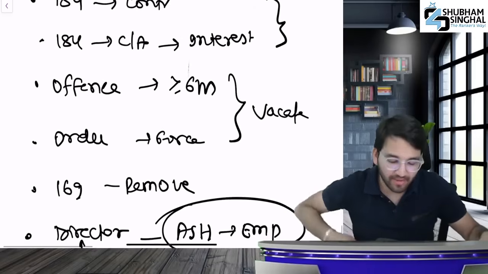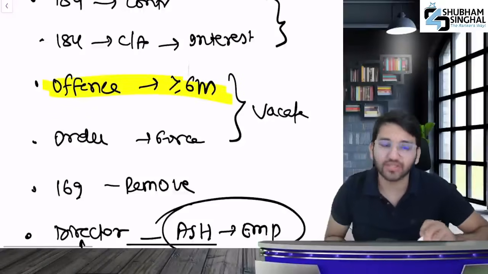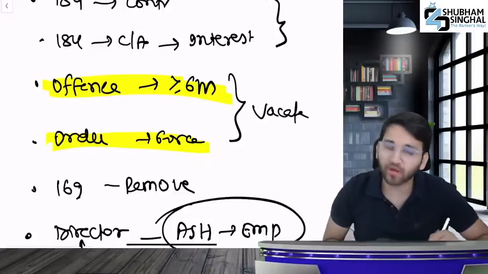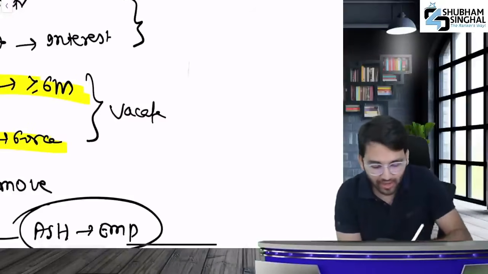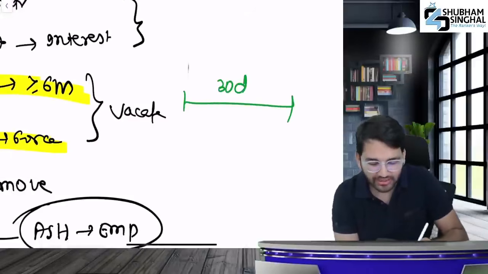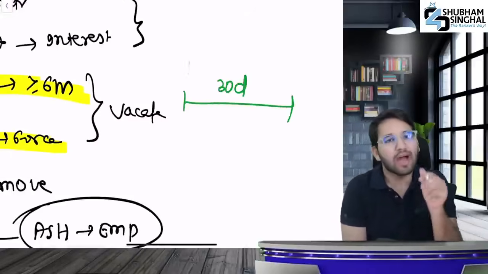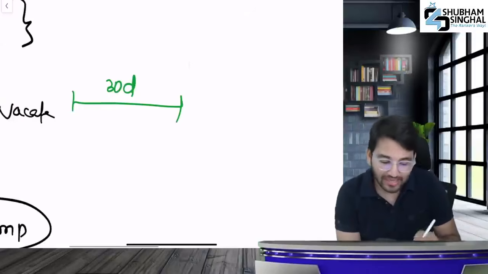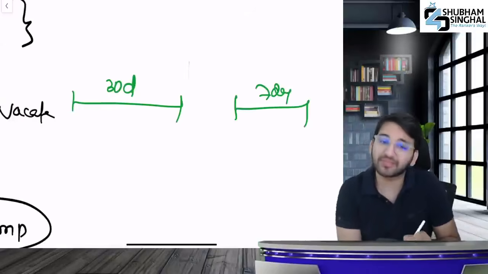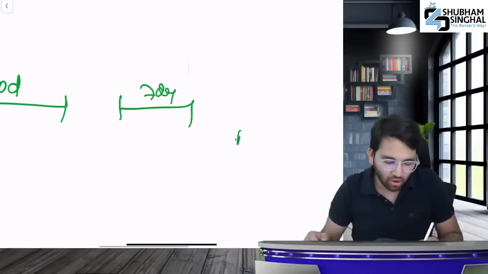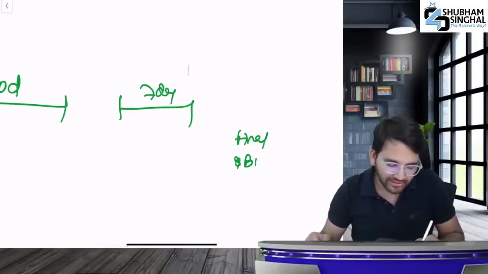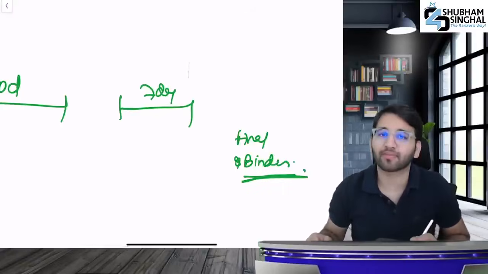But these 2 are special cases. Listen here. If jailed for more than 6 months for an offense, or if an order is passed against that, you're disqualified. So you won't immediately vacate. You'll get 30 days' time. In those 30 days, you can appeal and you'll receive an appeal order. Despite the appeal order, you will get another 7 days' time, which means you can file a second appeal. When the second appeal order comes, this order will be final and binding. Based on this, you will have to vacate the office.